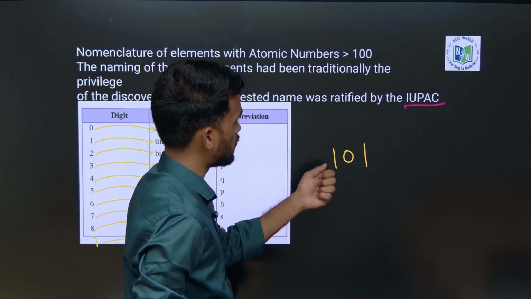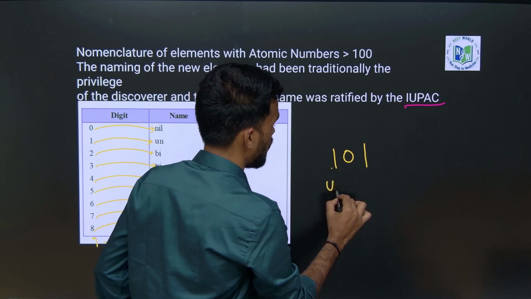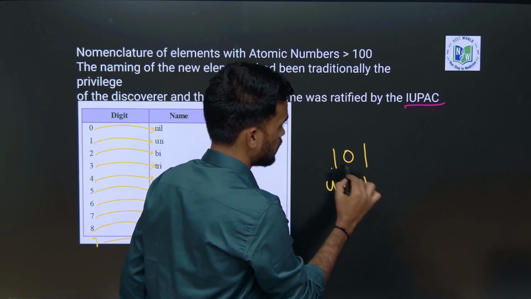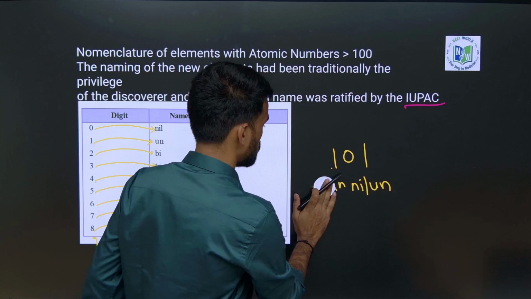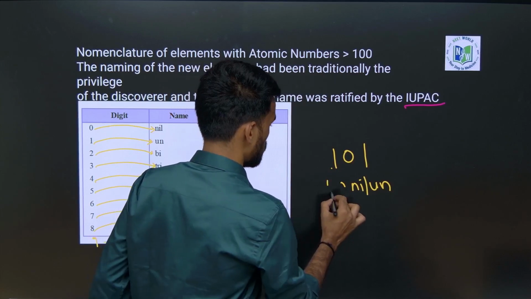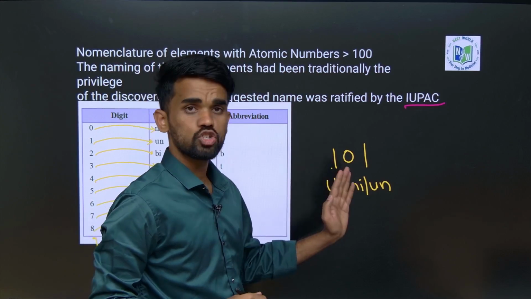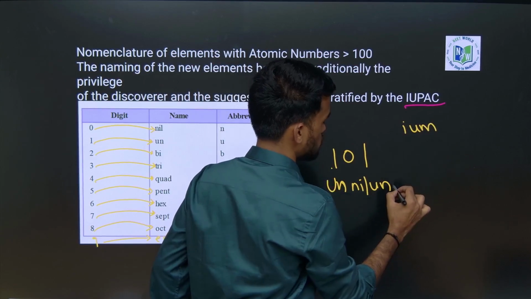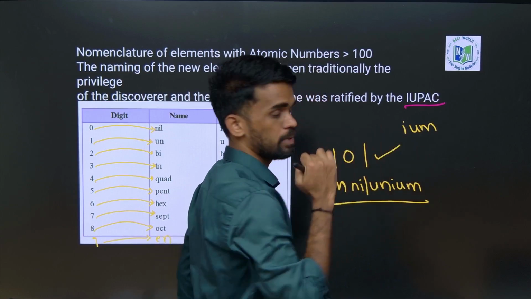Now let us see what is the name for this number. For 1 we write un, for 0 nil, again un. The first letter should be capital, and the name of the element should end with ium. So Unnilunium is the name for this element.